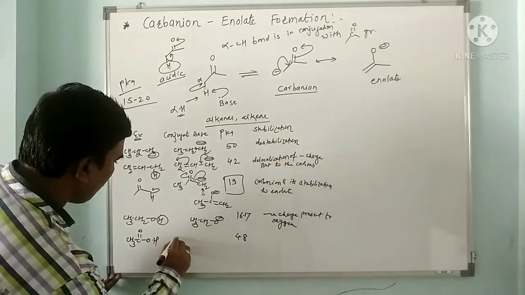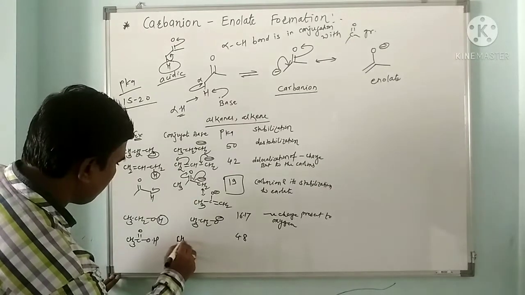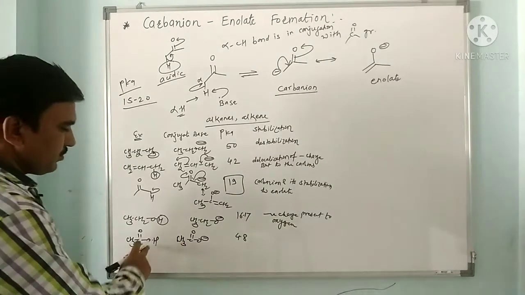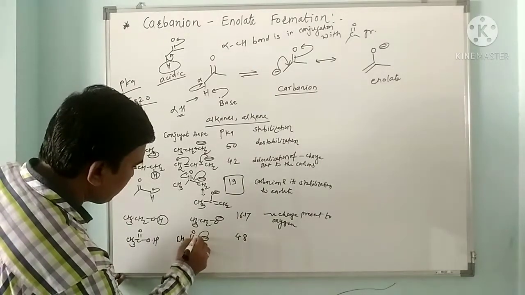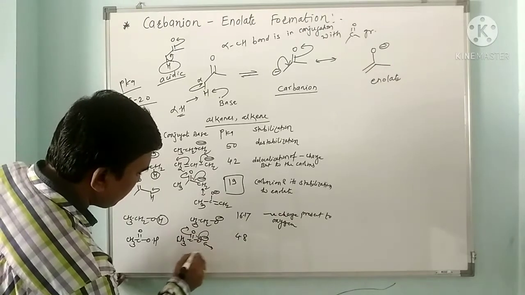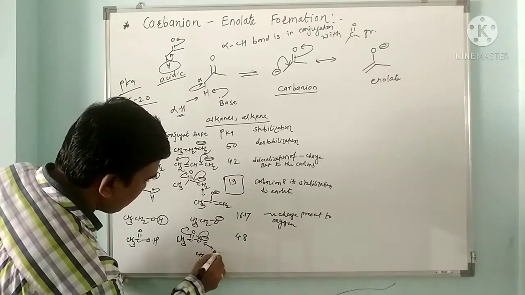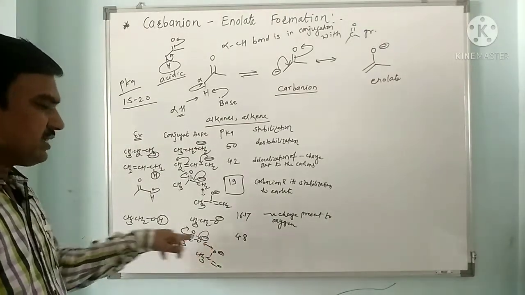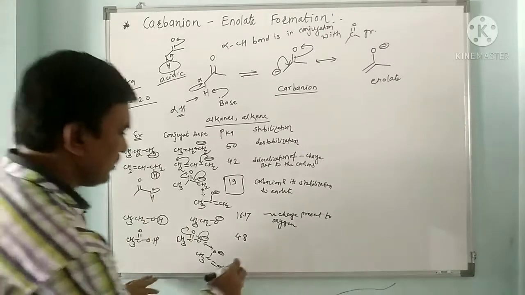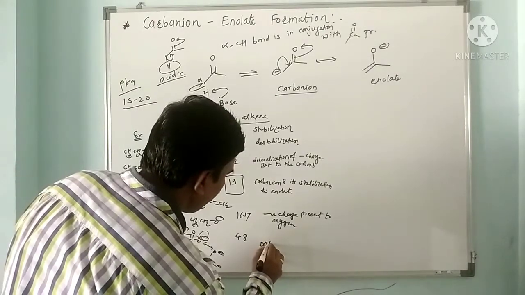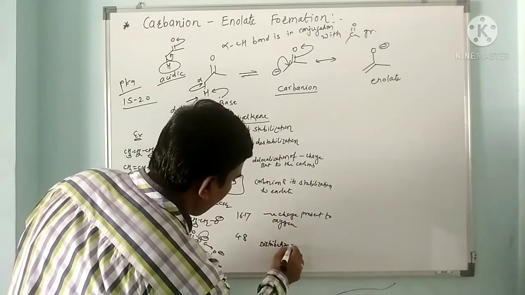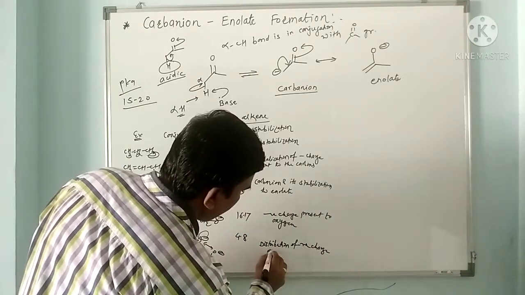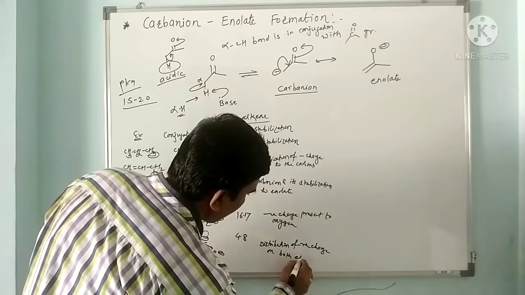oxygen. So here it forms CH3COO minus. This is the conjugate base, meaning after losing a proton it forms the carboxylate ion, and this carboxylate ion undergoes stabilization. So we get here CH3COO, another carboxylate, where the negative charge is distributed on both the electronegative oxygens. So there is a distribution of negative charge on both electronegative oxygens.